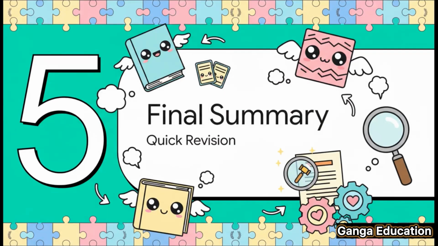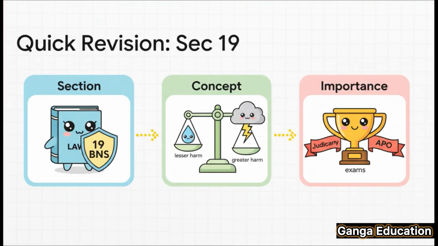All right, that was a lot of information. Let's do a quick revision of everything we have learned today to really lock it in your memory. So here are the 3 main takeaways. First, we're talking about Section 19 of the Bharatiya Nyaya Sanhita 2023. Second, its core concept is the doctrine of necessity, where causing a smaller harm is justified to prevent a much bigger one. And third, its exam importance is extremely high for both judiciary and APO exams. So please remember these 3 points.